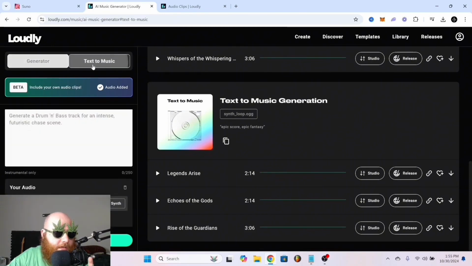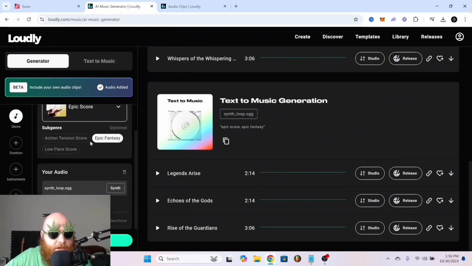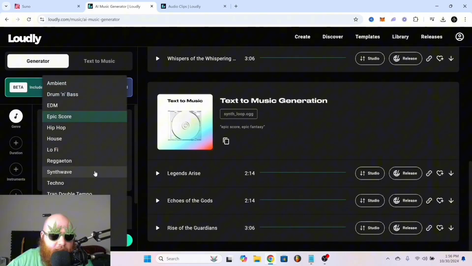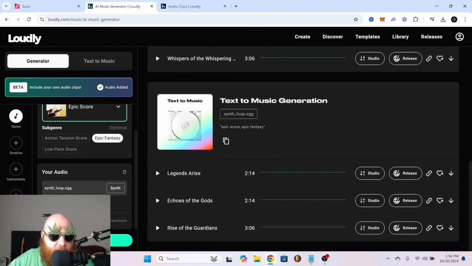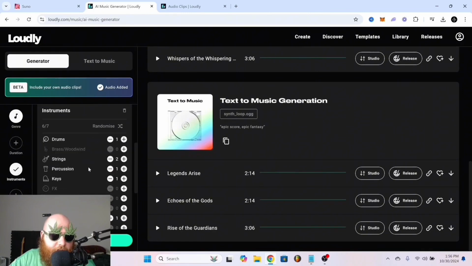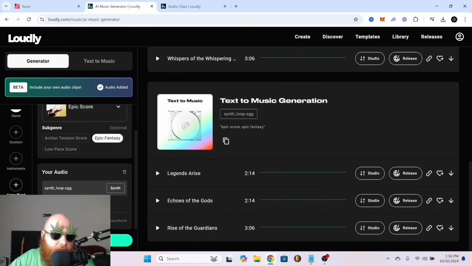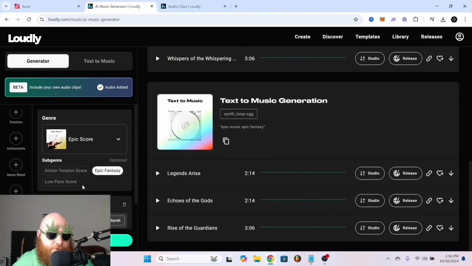So although you can prompt it, it works a lot better if you select the genres, and they have just about any genre you could think of. Plus, they have the entropy slider. They also have these selections on the left side where you can choose the duration, you can choose which instruments you want to be in it, and you can even blend it with a different genre. So it's just all multiple choice and not writing an essay, if that makes sense.